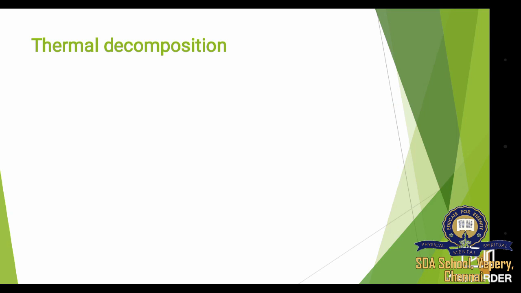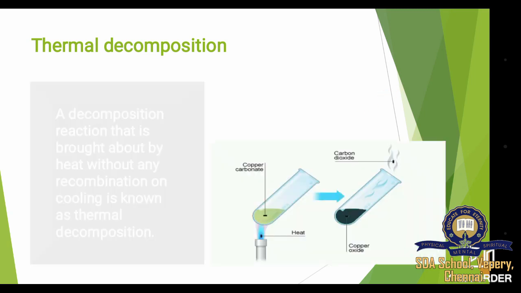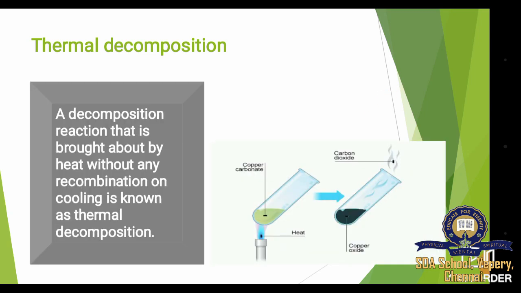Next we see about thermal decomposition. Thermal means heat. So this thermal decomposition means decomposition takes place in the presence of heat. Let's see an example. In this picture you can see that copper carbonate is heated so that we get two different compounds, that is copper oxide and carbon dioxide.